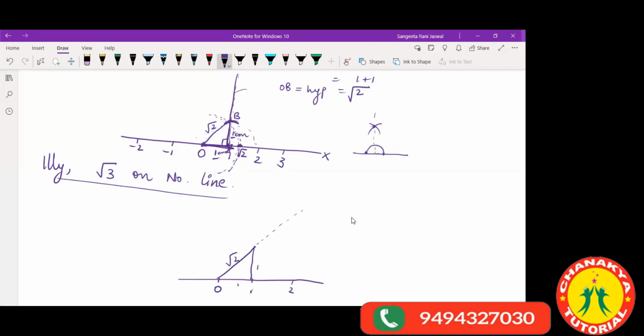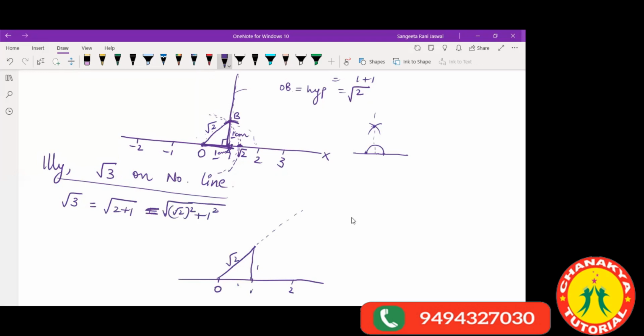Children, pay attention. Please pay attention. Stop writing. Now, how do we get root over 3? For this, again, we take the help of Pythagoras theorem. We can write 3 as 2 plus 1. So 2 can be written as root over 2 square and 1 can be written as 1 square. We can write it like this, right?